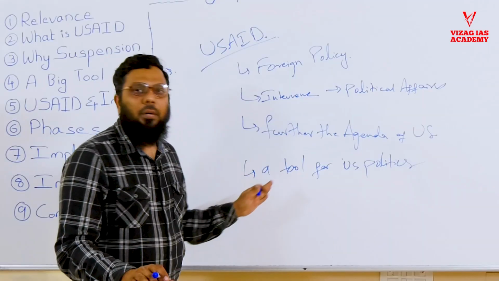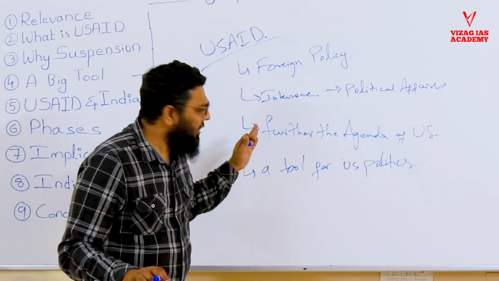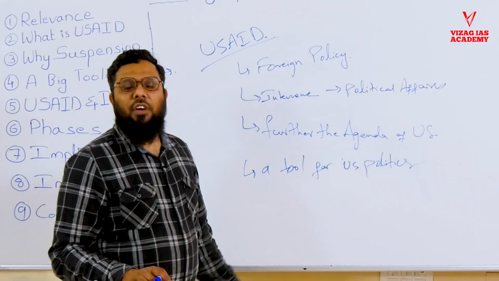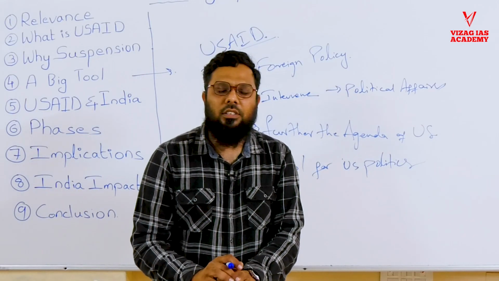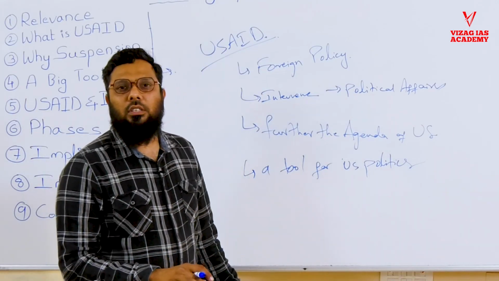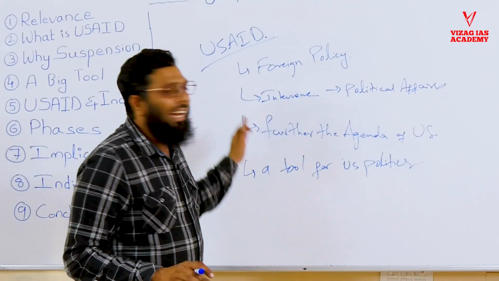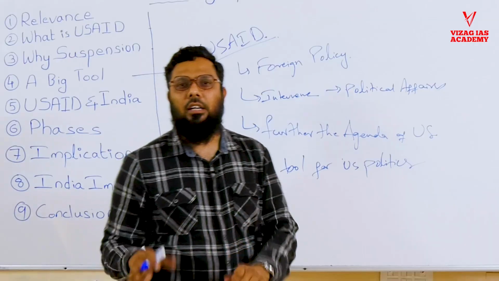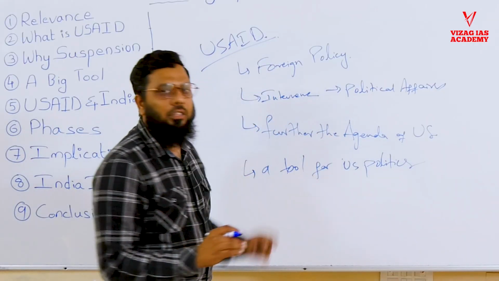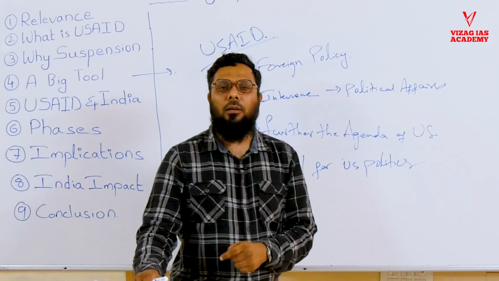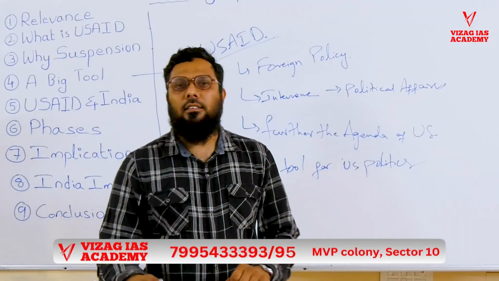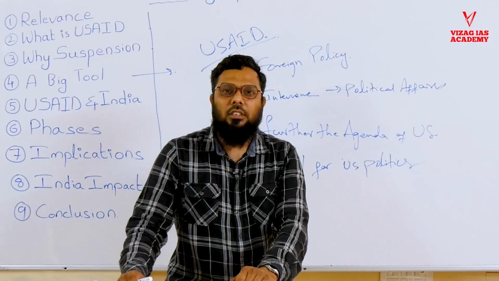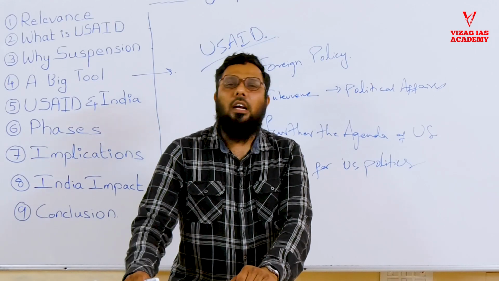It has built up a very strong presence in various countries. It has been influencing various protest movements in various countries, which are in the interest of the US. So USAID has even been criticized. There's the other side of USAID. Apart from being a foreign policy tool, apart from being a charity arm, it also funded radicals. It also funded various protests in different countries. So these are the criticisms on it.